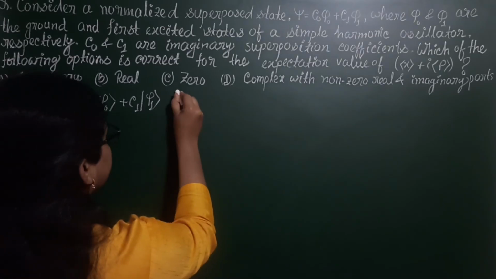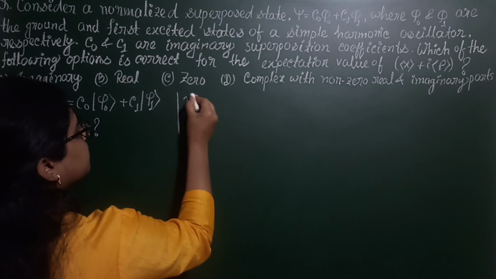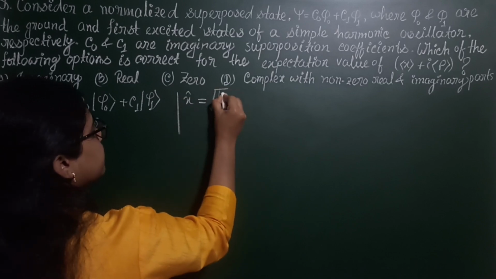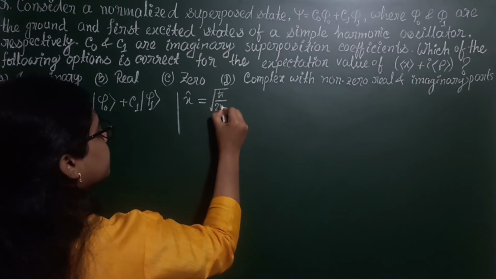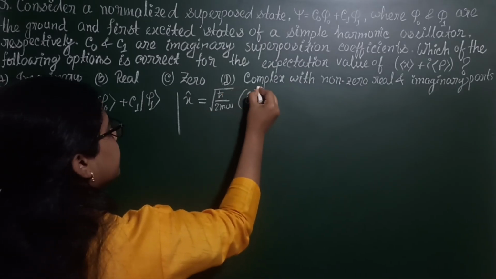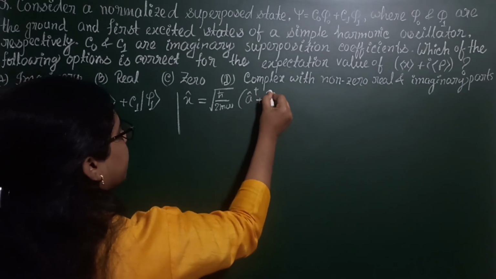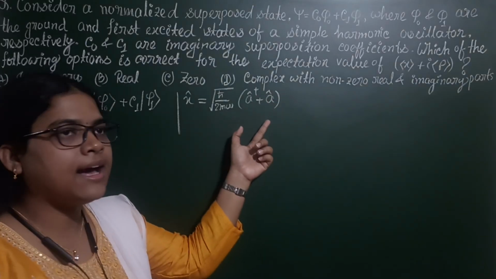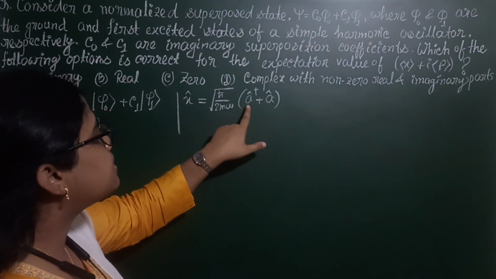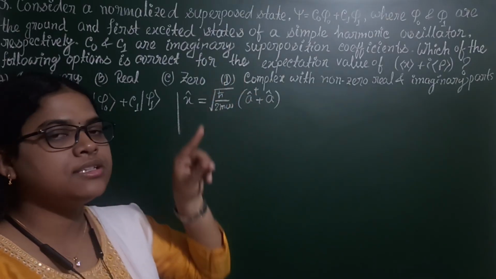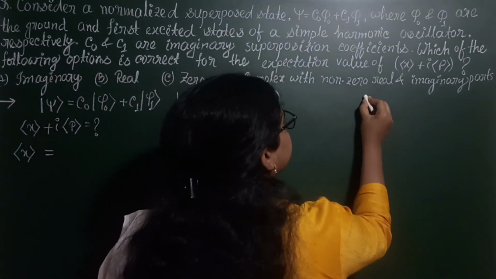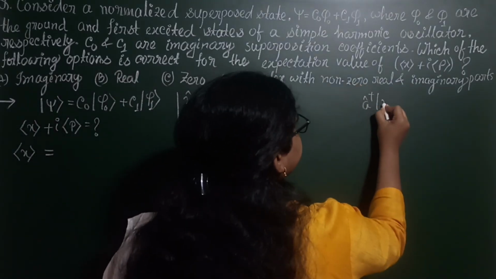Now for a harmonic oscillator, the position operator is given by root over h cut by 2m omega, times a dagger plus a, where a dagger and a are ladder operators, a dagger is the raising operator and a is the lowering operator.